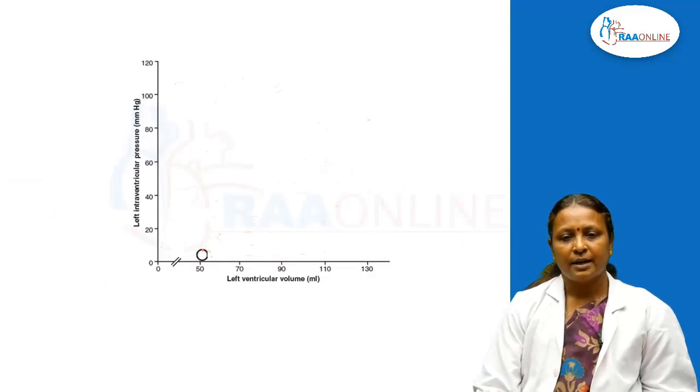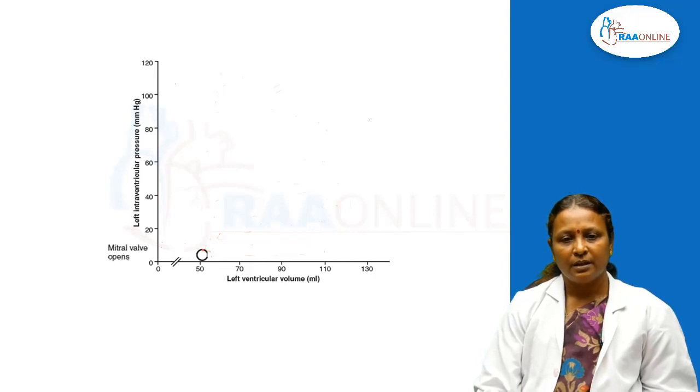So in the x-axis, you have the left ventricular volume. It ranges from 50 to 130. In the y-axis, you have the intraventricular pressure changes ranging from 20 to 120 millimeters of mercury.